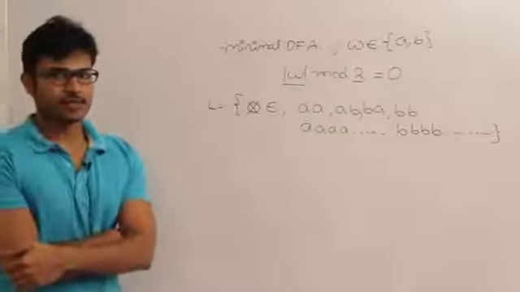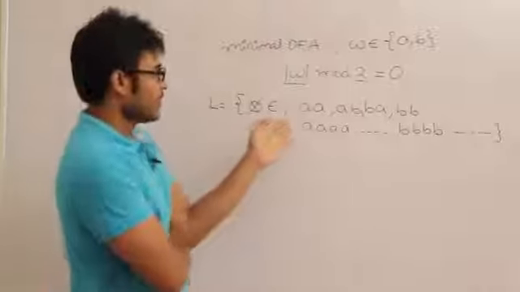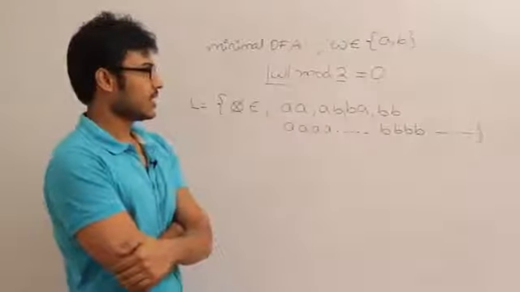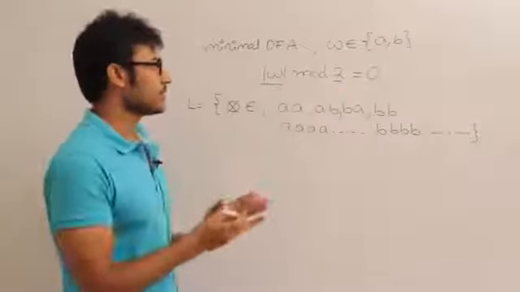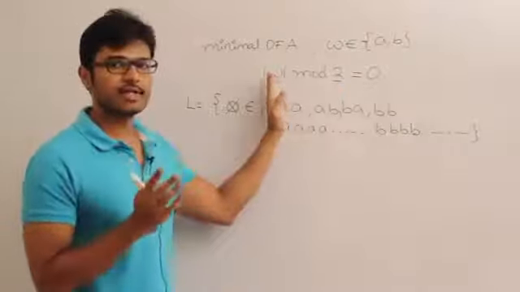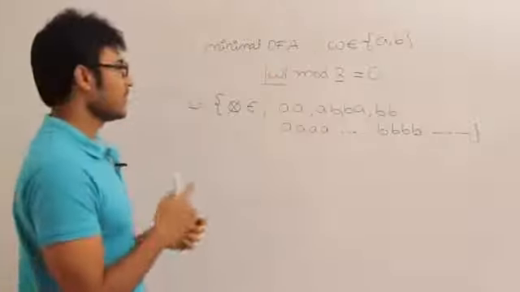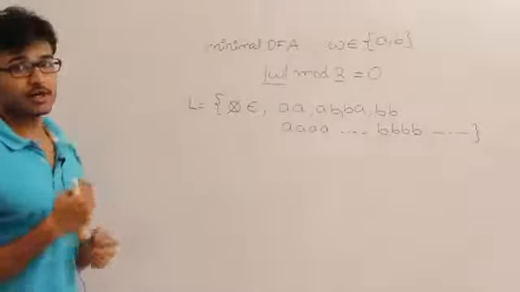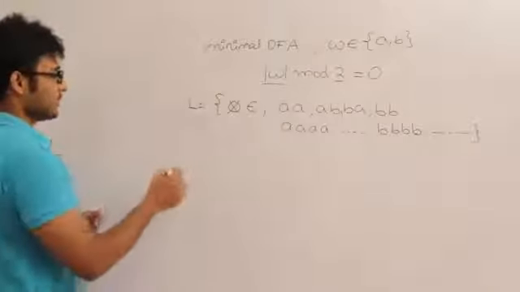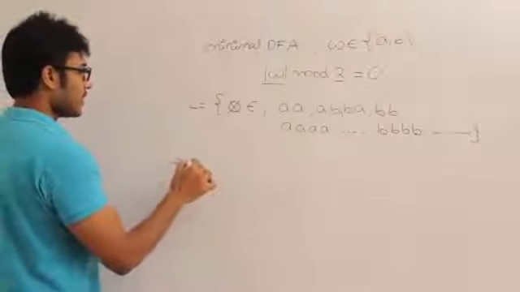Why is it infinite? Because we have a lot of strings, and it is not finite because we don't have any upper bound on the length of the string. The condition is that the length has to be divisible by 2. Whenever the language is infinite, we don't know whether we can give a finite automata or not. But let's just try using the previous methods we have learnt.